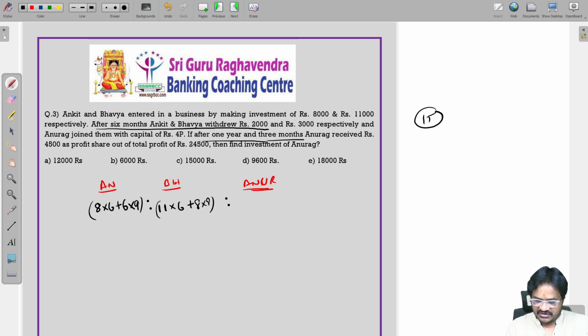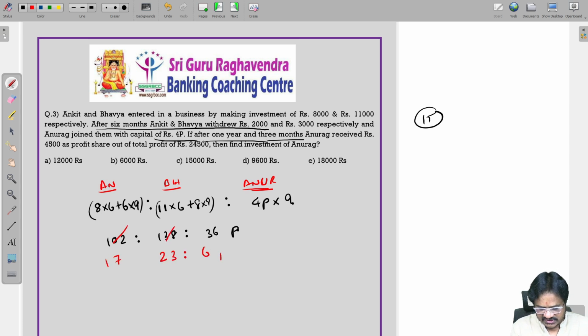9 months. Then if you see Anurag 4P, capital 4P, months will be 9. Now if you do this calculation, it is equal to 102 is to 66 plus 72, how much? 138. This is 36P. Now 6 17s, 6 2s, 6 3s, so 6P. Ankit will get 17 parts, Bhavya 23 parts, and Anurag will get 6 parts.